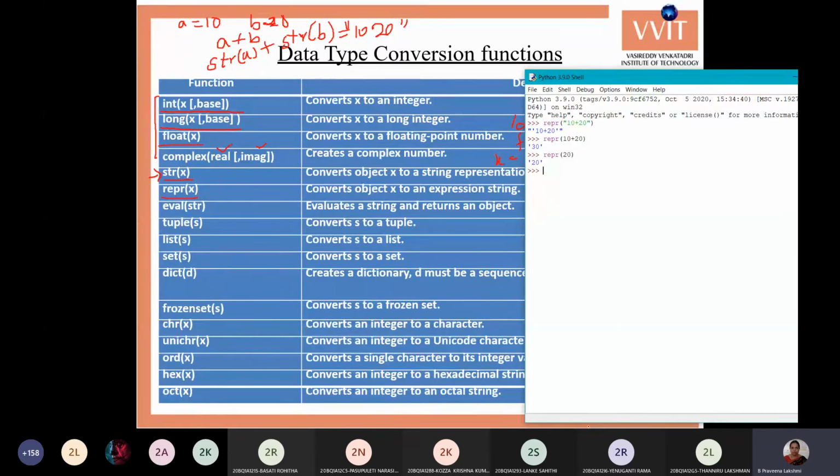Next, the eval function, which checks the value of the string. That is, it evaluates the string and returns the related object. So it evaluates the string we give, that is, it executes that string. If there is any function, expression, or calculation in the string, that will be evaluated and then it returns the value. Eval is used to execute the expression in the string and give the value.